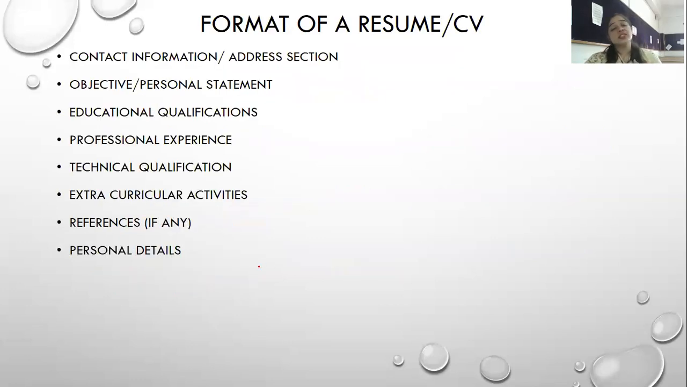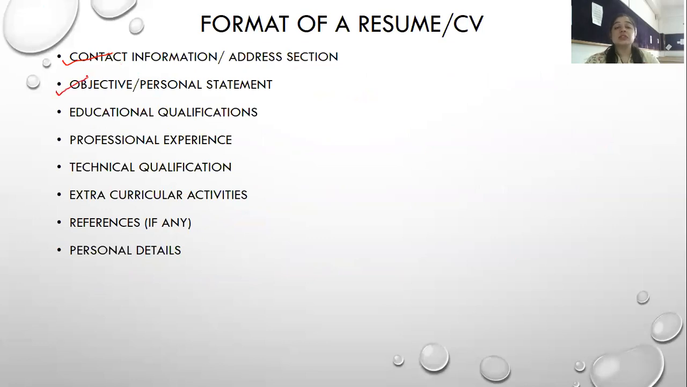Format of a resume or CV. See, there are different lists or sections, you can say, in a resume. Some of them can be deleted, and more can be added, as per the need of the resume. So number one is contact information, utmost important. This is the only way a person can contact you.